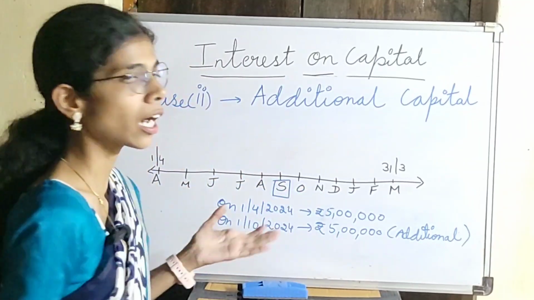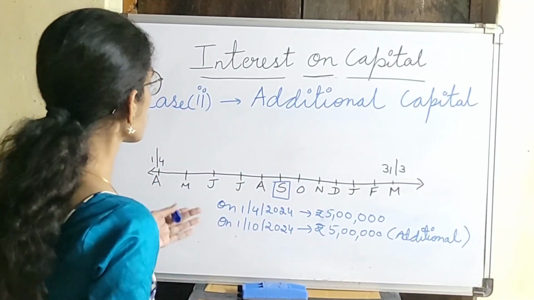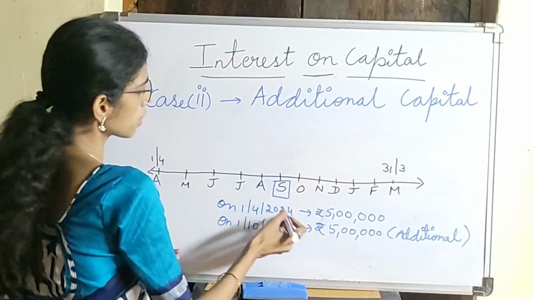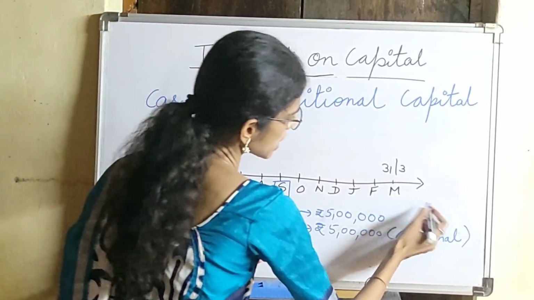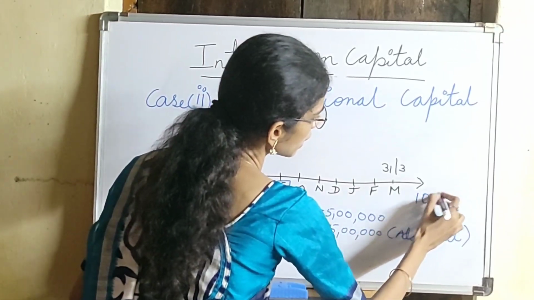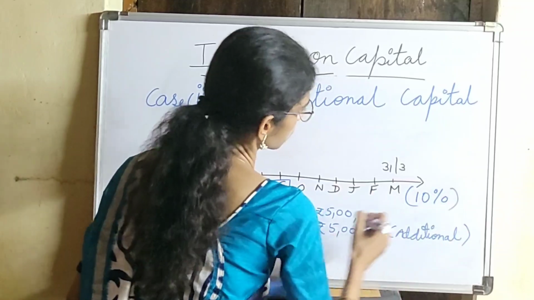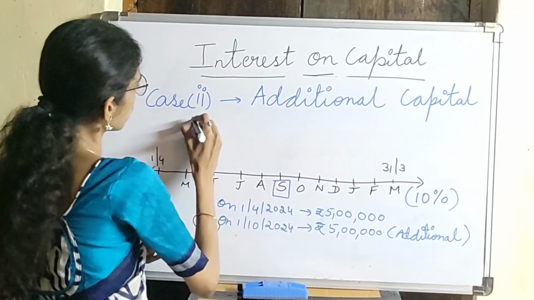So in this case, how will the interest be calculated? Here, on 1/4/2024, the partners say that they need an interest of 10%.